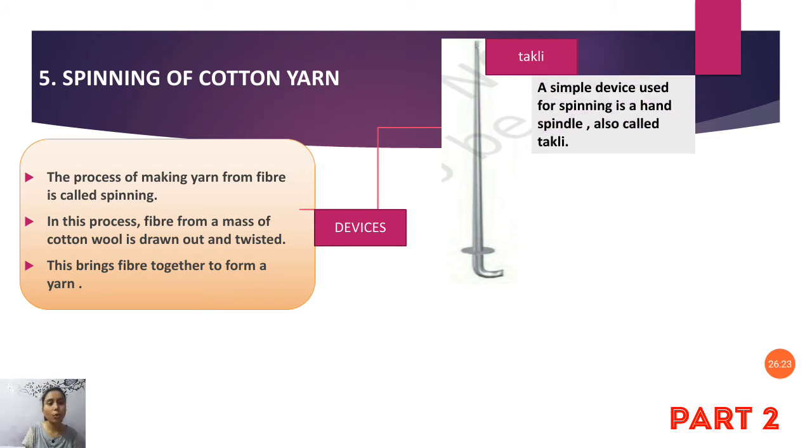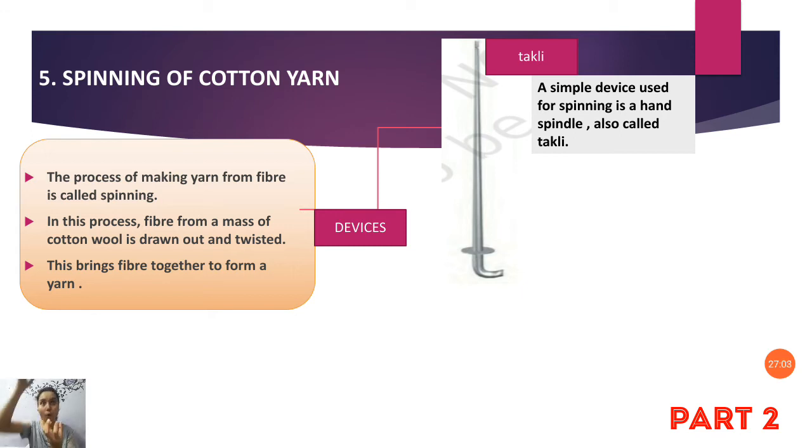Takli is a simple device used for spinning. It is a hand spindle, also called takli. We insert the cotton fiber inside it and we spin that needle like this. In this spinning process, the cotton thread will be inserted, and at the end of it a ball-like structure will form at the bottom.